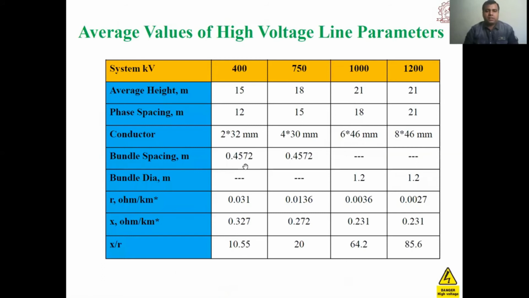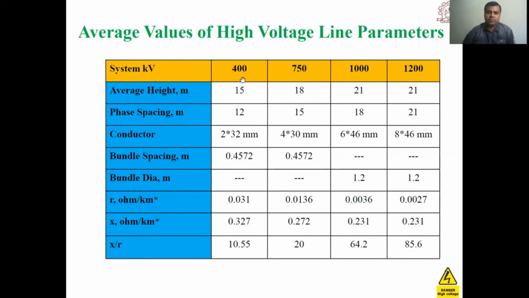Now this is the data for average value of high voltage line parameters. Say for example, in this table we are comparing four transmission voltages, that is 400 kV, 750 kV, 1000 kV and 1200 kV transmission voltage. The average height of the transmission tower is varying like this: as the voltage level increases, the average height of the transmission tower increases, and the spacing between the phases also increases accordingly.